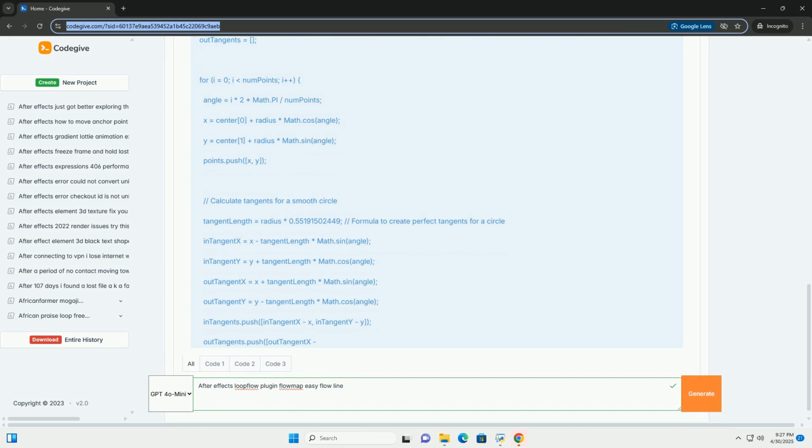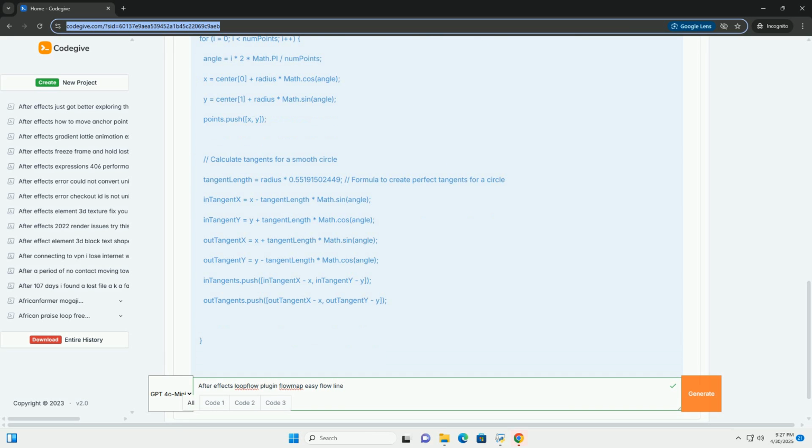Loopflow is a powerful After Effects plugin that provides tools for creating procedural animations based on custom paths, flow maps, and mathematical functions. It allows you to control the movement, rotation, scale, and other properties of layers along these defined paths. Its key strengths lie in creating organic, complex, and looping animations that would be incredibly time-consuming to achieve manually. Key features will cover: